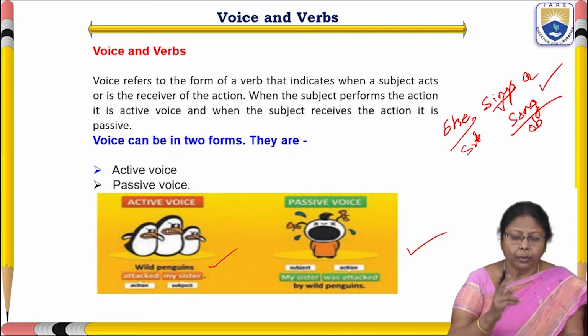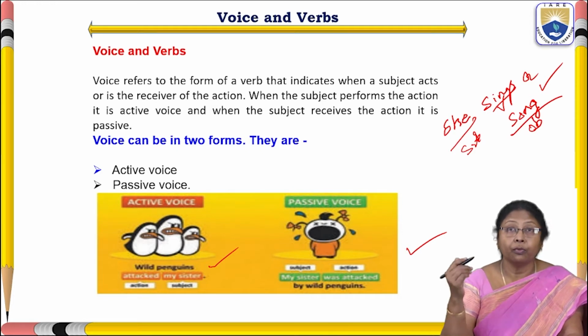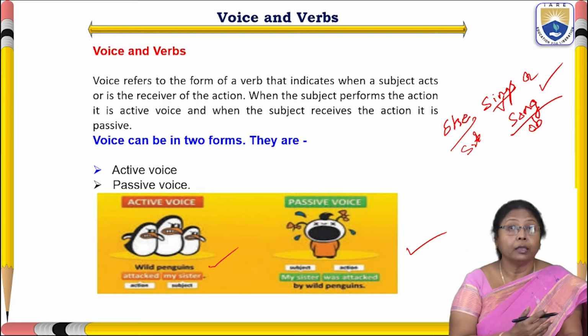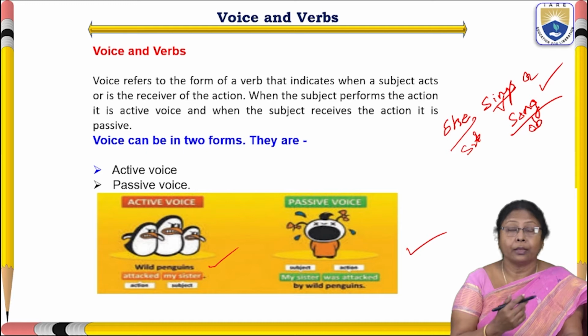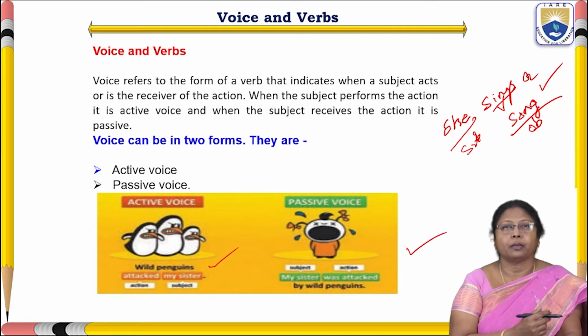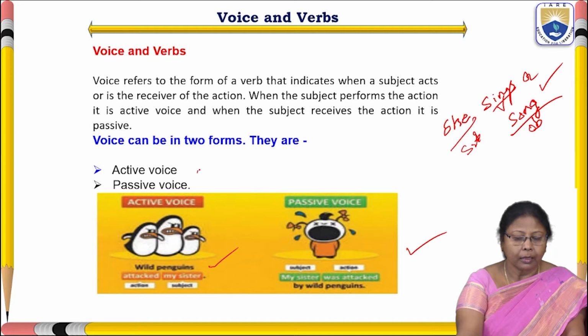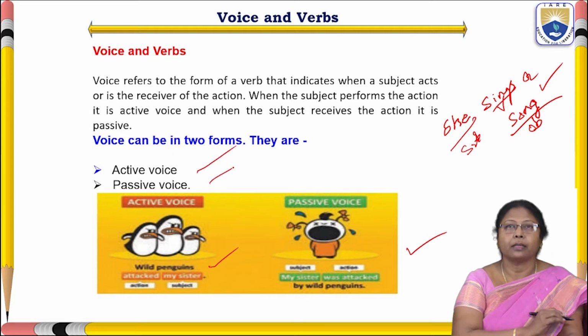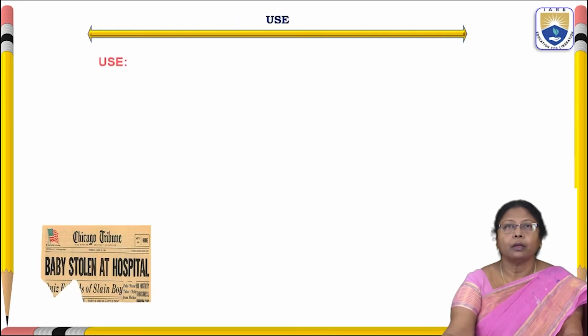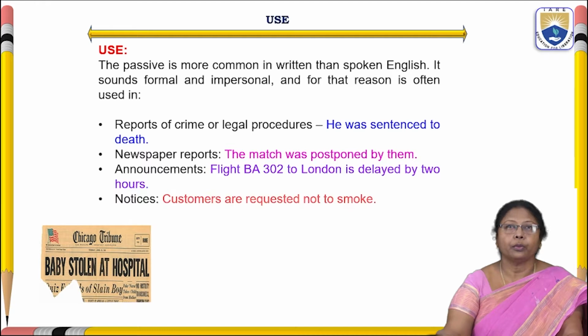Before we see that, we have to know one thing. Voice refers to the form of the verb that indicates whether the subject acts or is the receiver of the action. It has two forms: one is active, the other one is passive voice. So here, why we use, where we use.